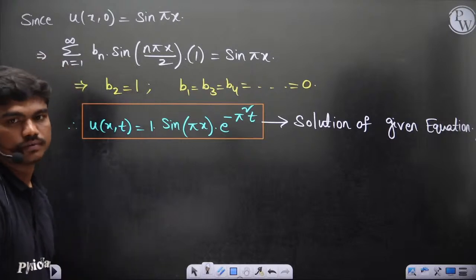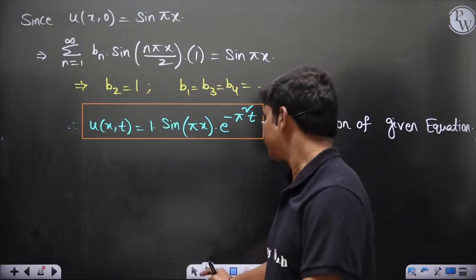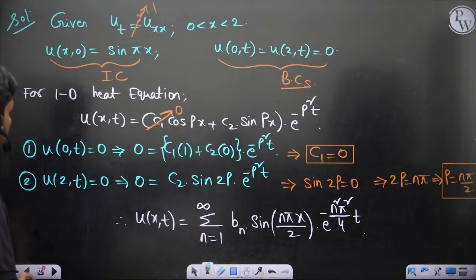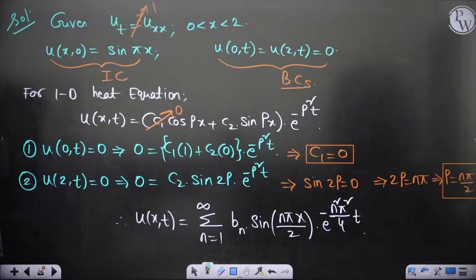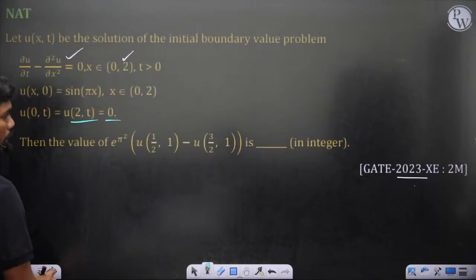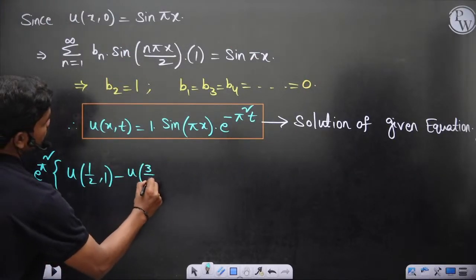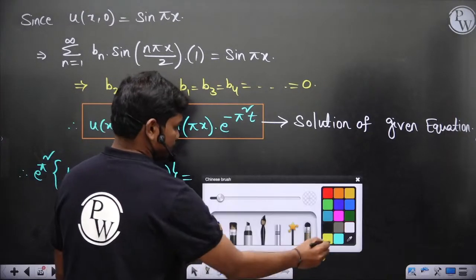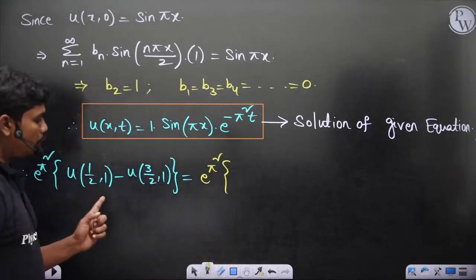Okay, that's all. Clear? So that's the solution. Now they have given the points. They have asked something. Therefore e power pi square into u of half minus u of 3 by 2 comma 1 actually here. Okay, so this gives you e power pi square into u of 1 by 2 comma 1.